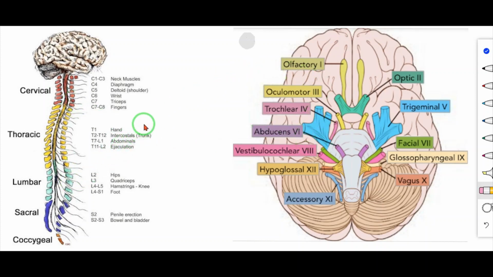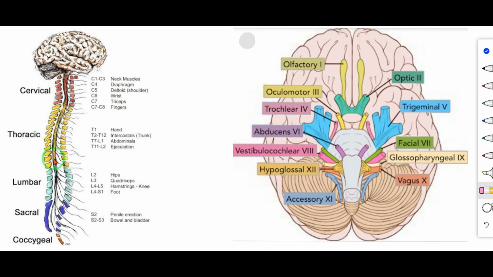First let's see spinal nerves. There are 31 pairs of spinal nerves. So how many pairs of spinal nerves? 31 pairs. Already I taught. Here 8 pairs of spinal nerves are present in the cervical region, known as cervical nerves. And next one, thoracic nerves. Here 12 pairs of nerves are present.